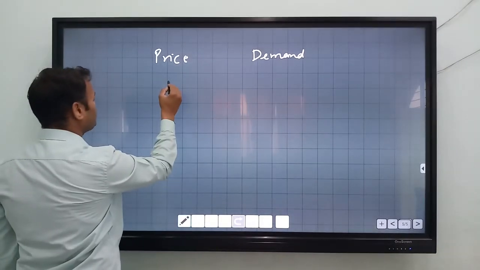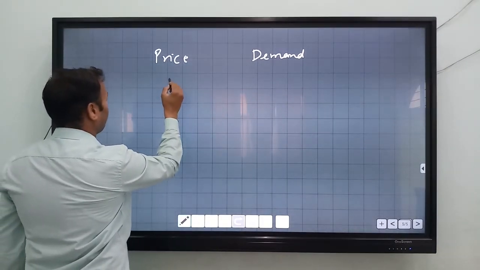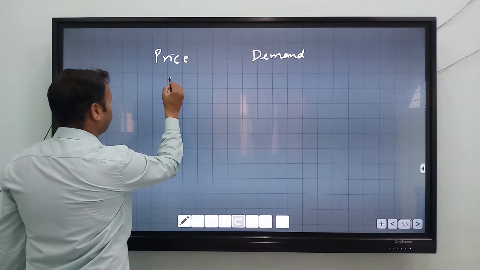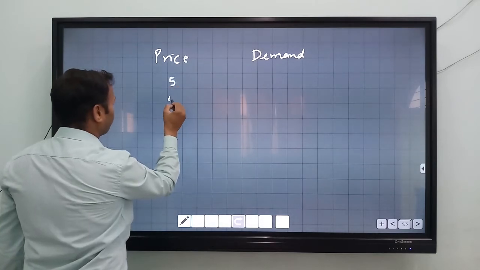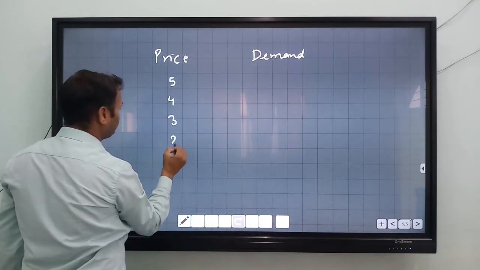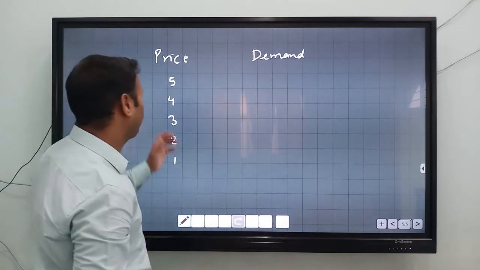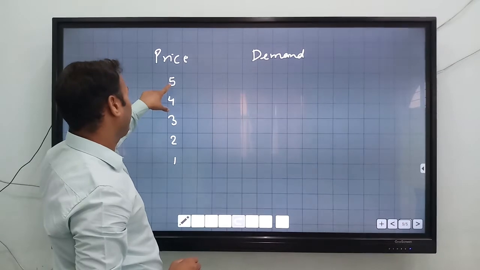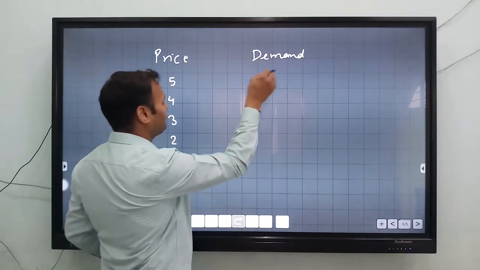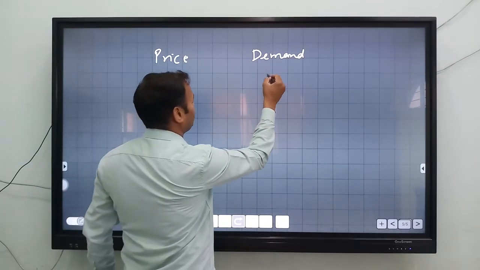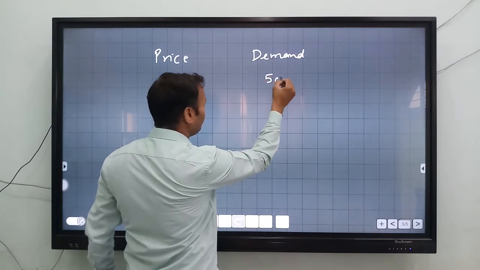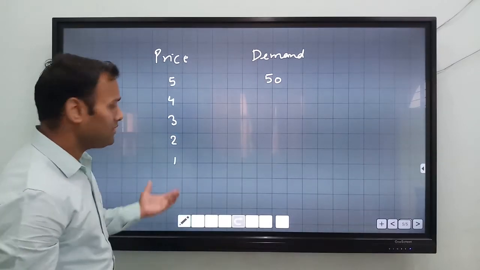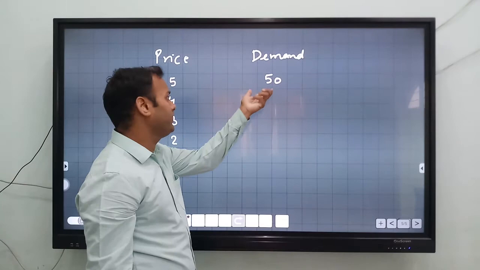Suppose the price is rupees 5, 4, 3, 2, 1. So this is the price of the particular commodity. When the price of the particular commodity is 5, let's take an example, the demand will be 50. It is an example, you can take any number here.